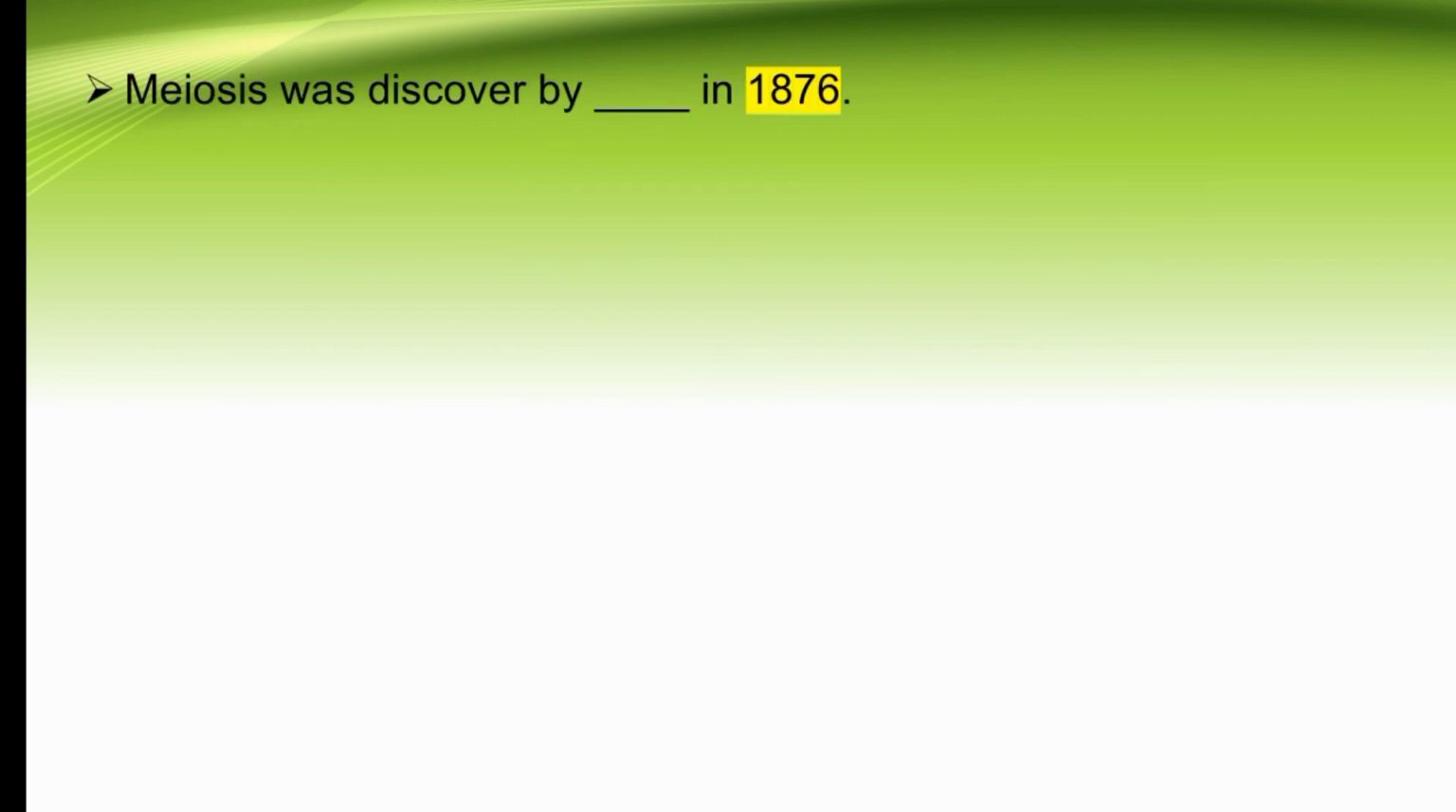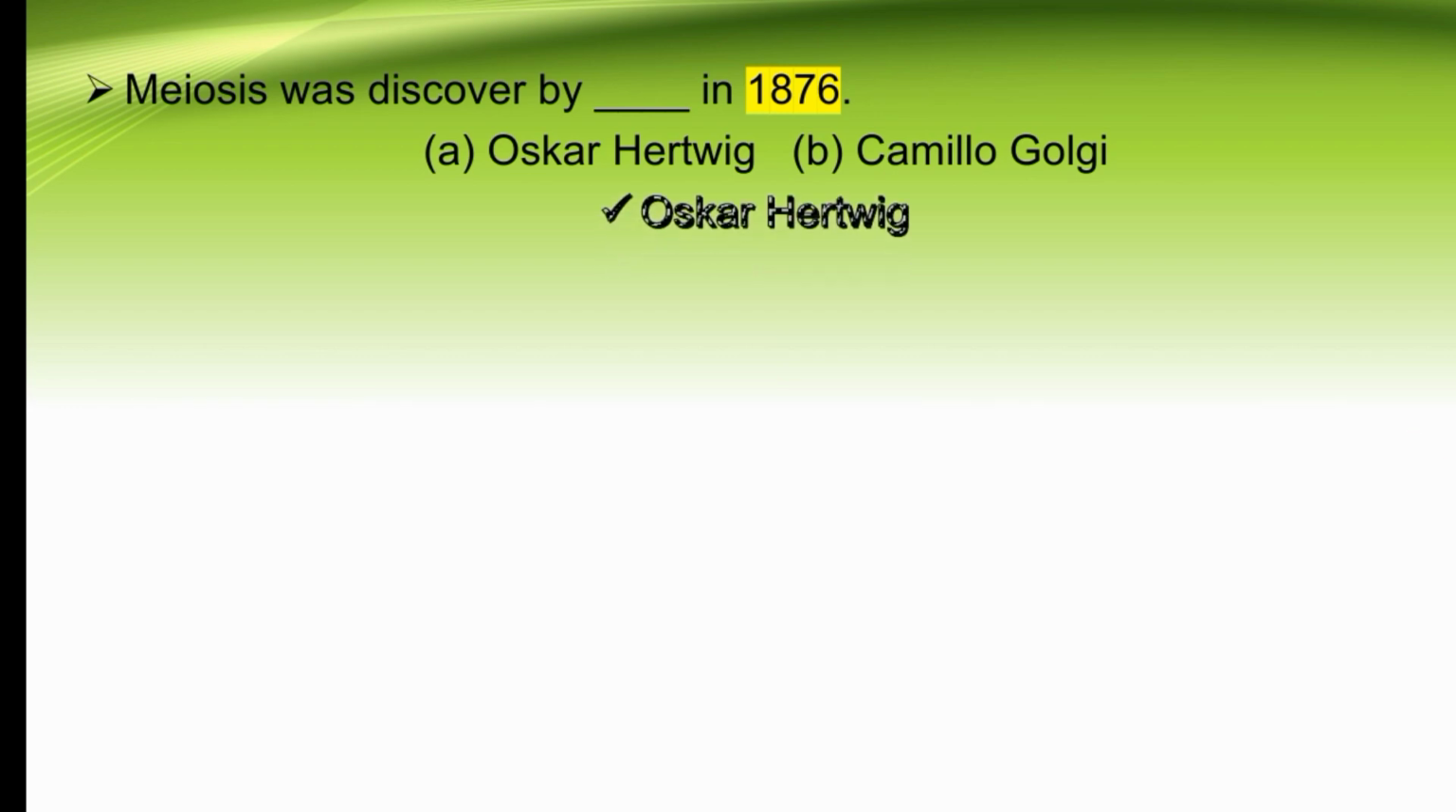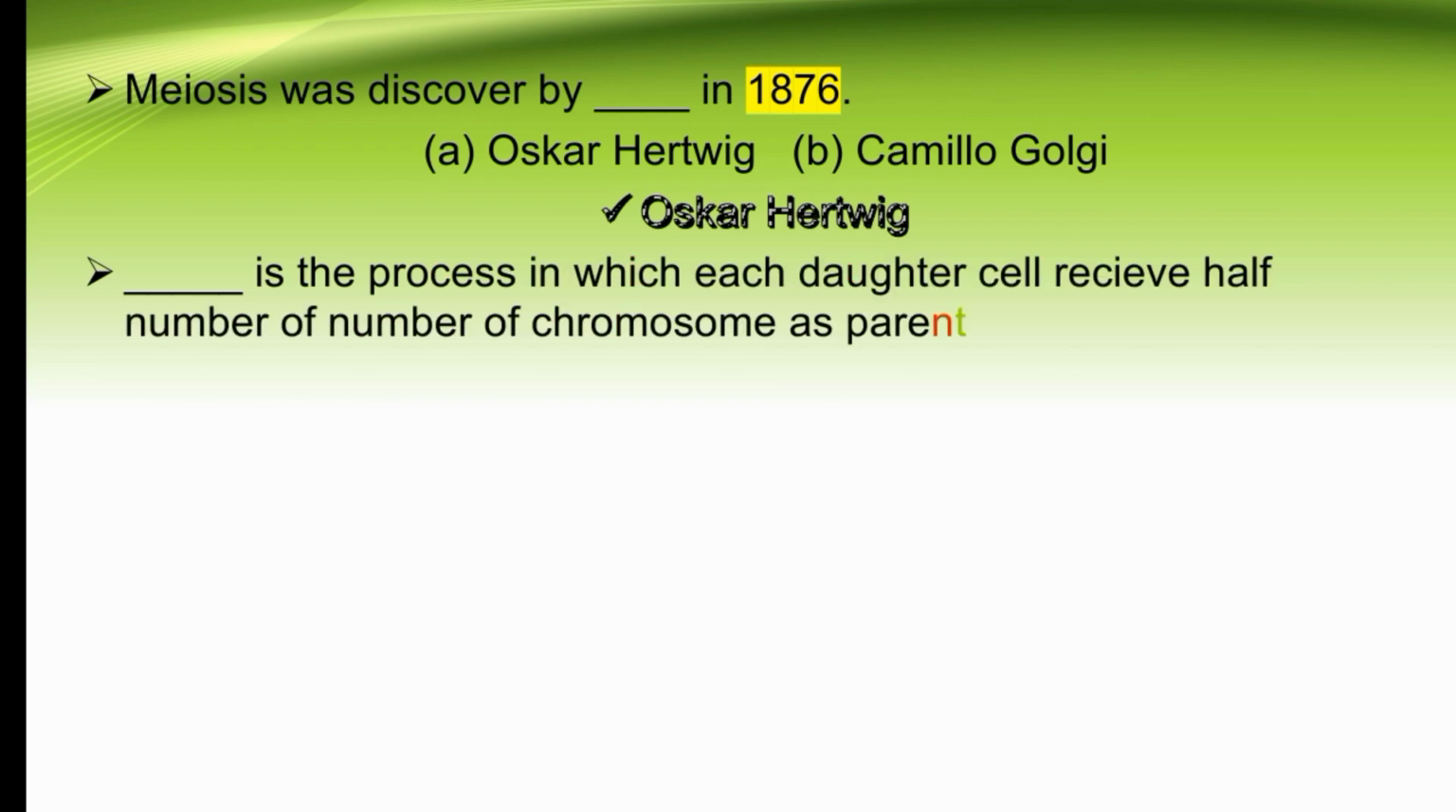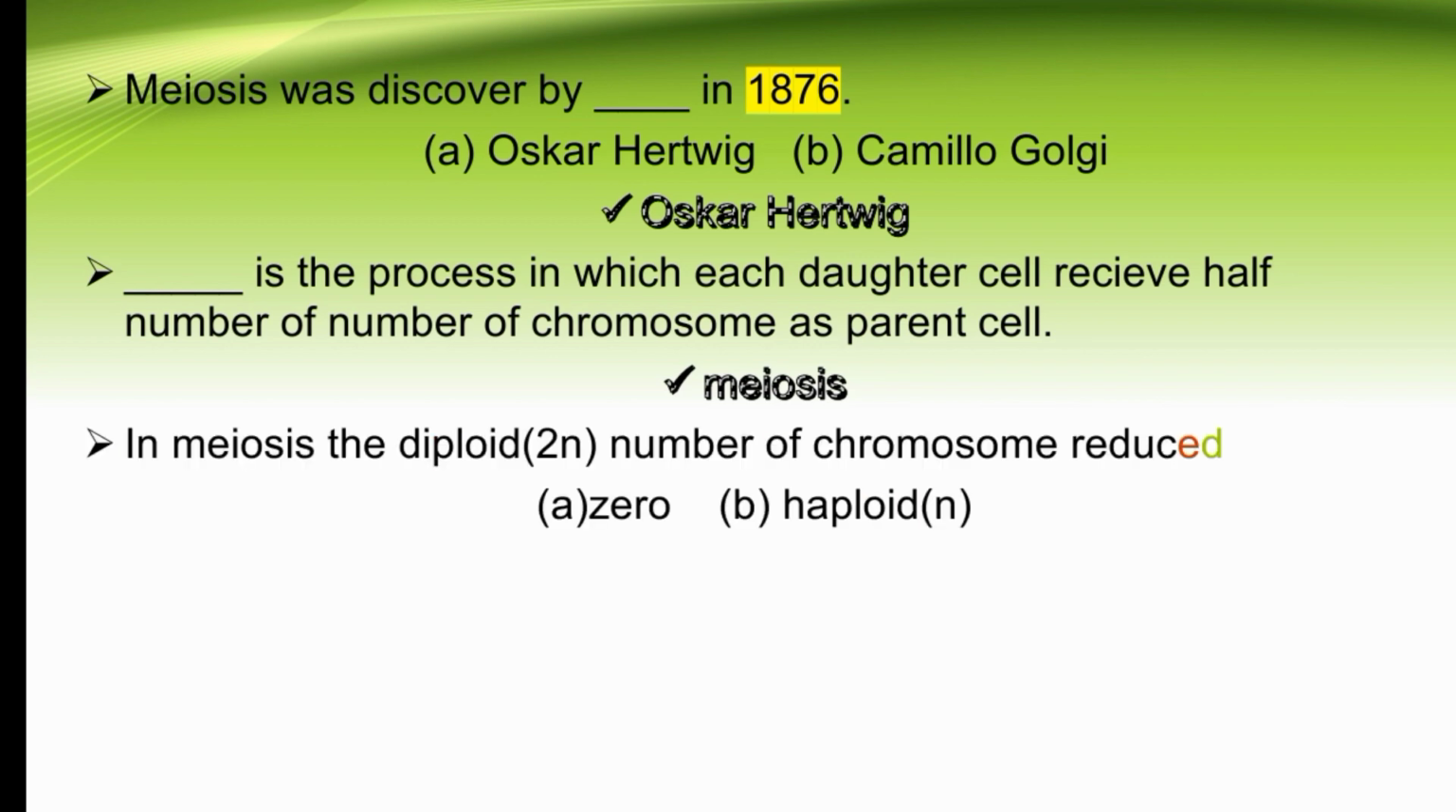Meiosis was discovered by dash in 1876. Our options are Oscar Hertwig or Camillo Golgi. So the right option is A, Oscar Hertwig, in 1876. Dash is the process in which each daughter cell receives half the number of chromosomes as the parent cell. So meiosis is the process in which each daughter cell receives half the number of chromosomes as the parent cell. You can say it is the definition of meiosis.